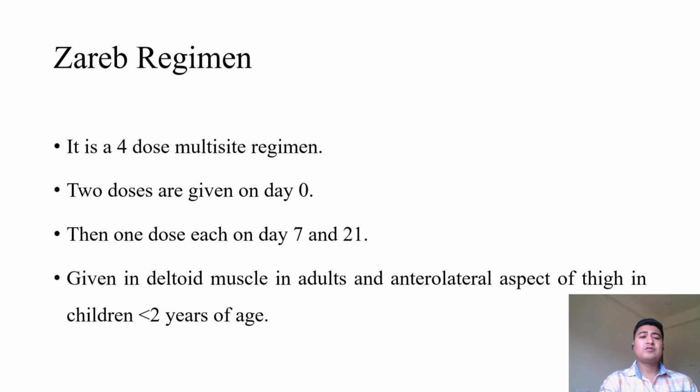Moving forward to the Zagreb regimen, it is a 4-dose multi-site regimen. On day 0, we give 2 doses of rabies vaccine intramuscularly. Subsequently, on day 7 and day 21, we give 1 dose of rabies vaccine each. Again, since it is intramuscular, it is to be given in the deltoid muscle in case of adults and in the anterolateral aspect of the thigh in case of children less than 2 years of age.